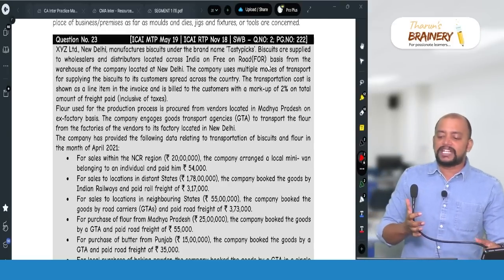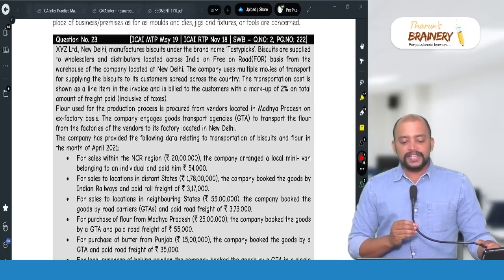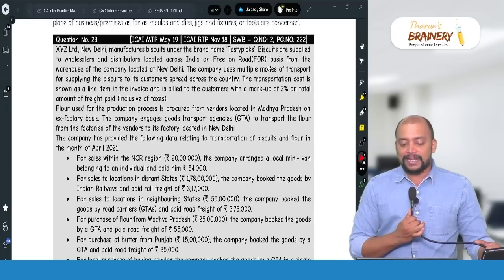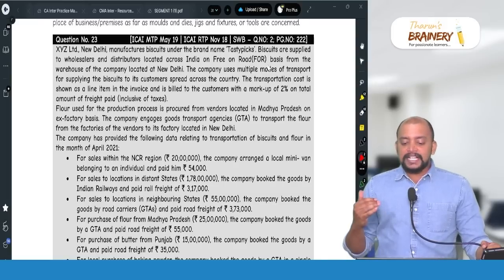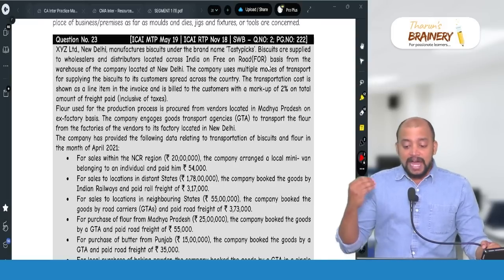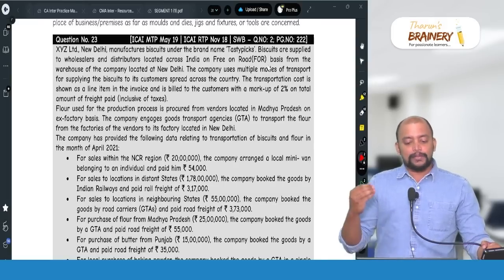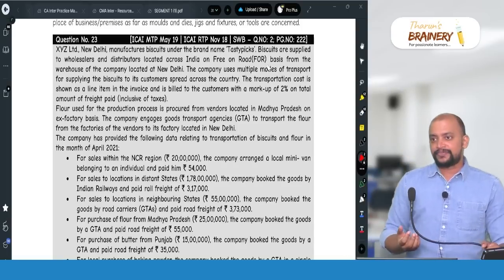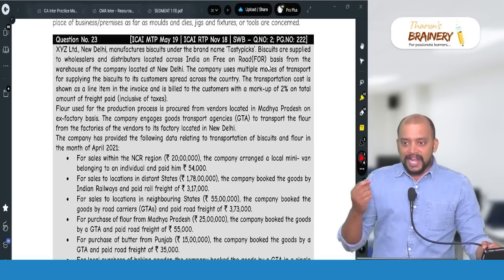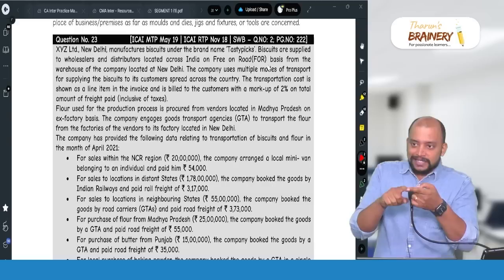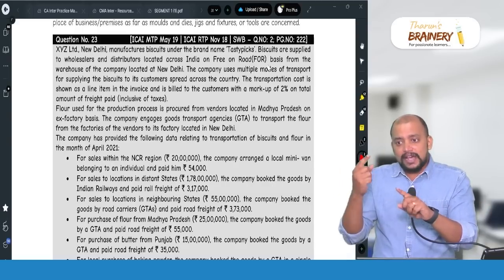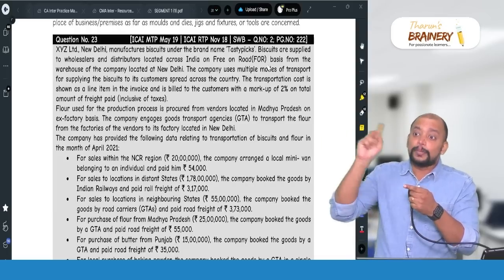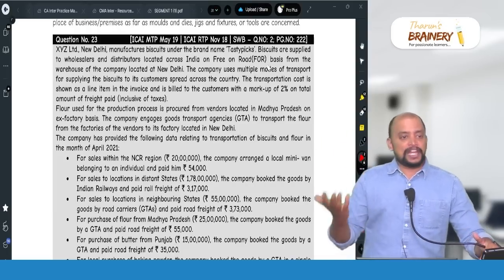The company uses multiple modes of transportation for supplying the biscuits to its customers spread across the country. The transportation cost is shown as a line item in the invoice and is billed to the customers with a markup of 2% on the total amount of the freight paid inclusive of taxes. Then on this freight we need to add 2%. How much we are paying as freight, that is recovered fully with 2% markup. So that should be added to the value.